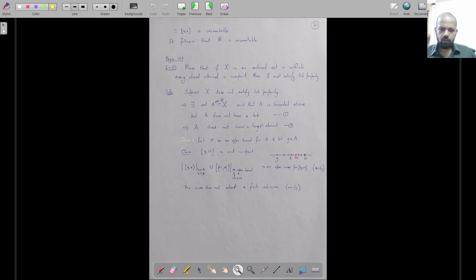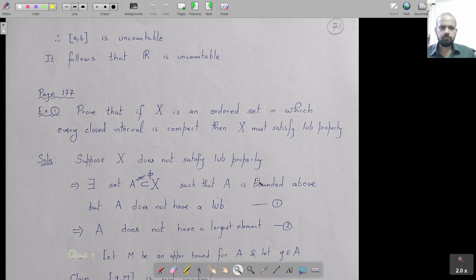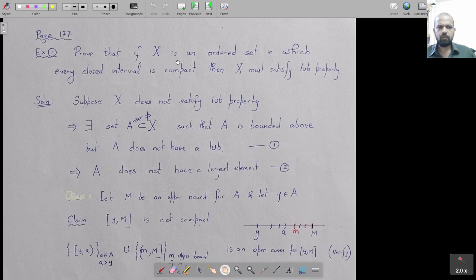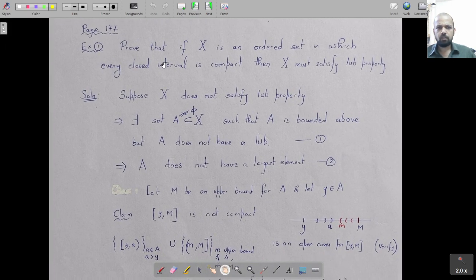So here on page 71, I have just proved one of the exercises from page 177 in your textbook. It's an interesting exercise. It's in some sense the converse of that result.